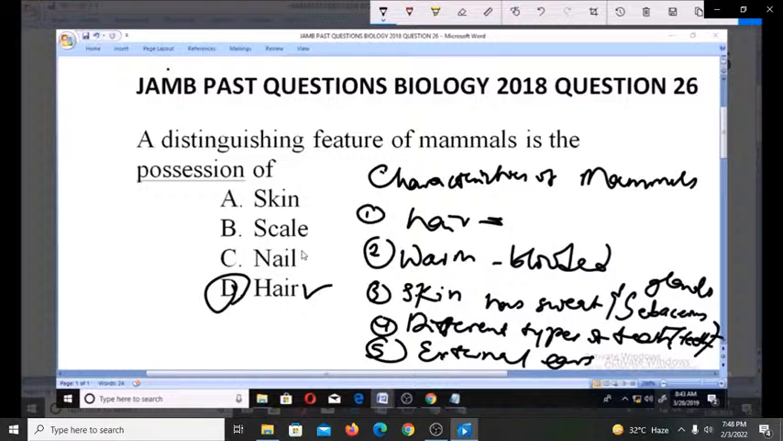You can see other organisms having nails. You can see others having scales. Mammals and most organisms have skin. But you see, this here is a distinguishing feature of mammals. The position of this hair is a distinguishing feature of mammals. And that makes option D the correct answer. Thank you.